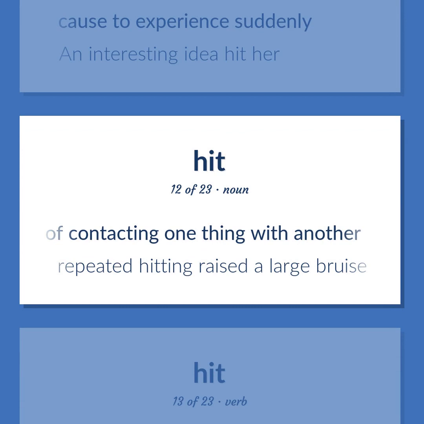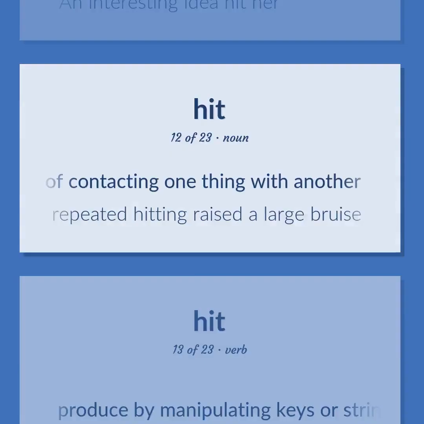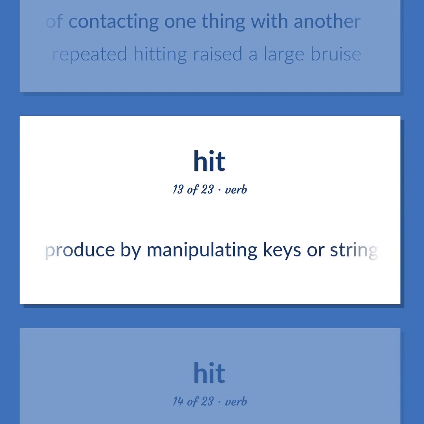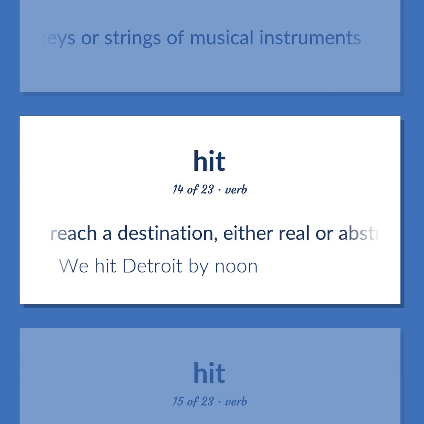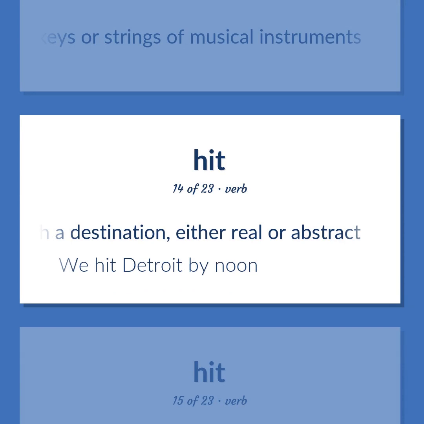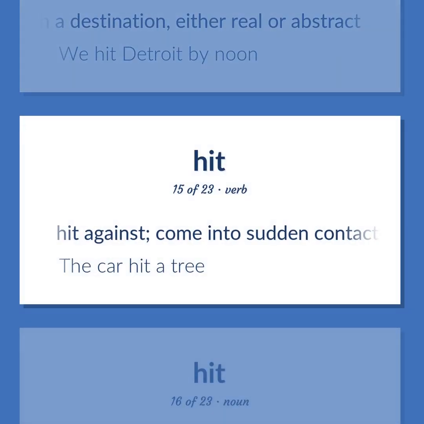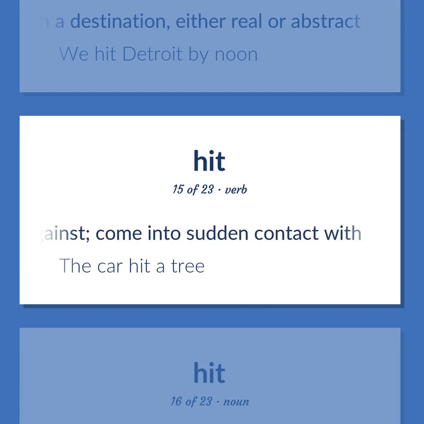Repeated hitting raised a large bruise. Produce by manipulating keys or strings of musical instruments. Reach a destination, either real or abstract. We hit Detroit by noon. Hit against. Come into sudden contact with. The car hit a tree.